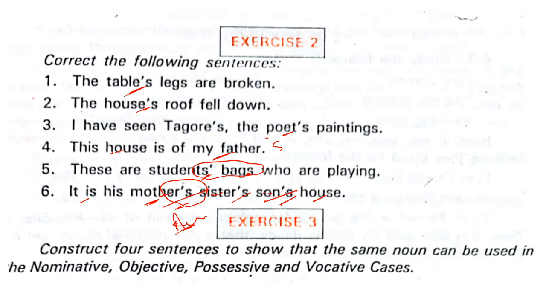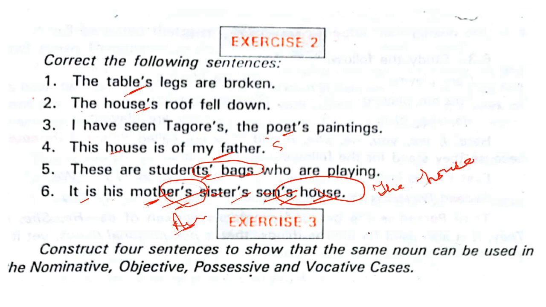Okay, sir, did you understand? Can you repeat? It is mother's sister's son's house. You can say it is his mother's sister's house, or it belongs to his mother's sister, right? The house belonging to that mother's sister.